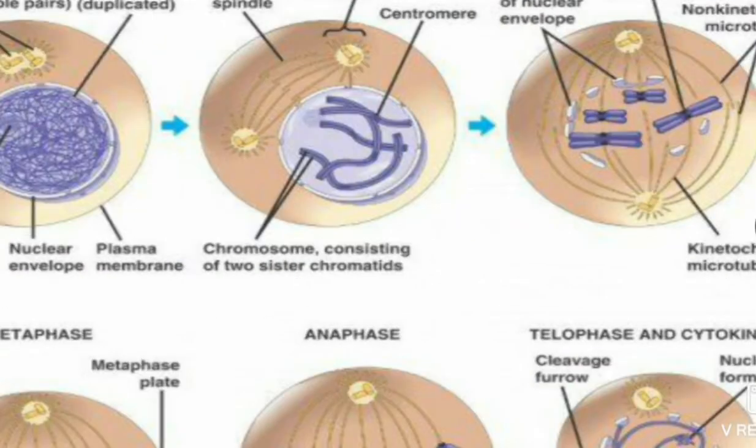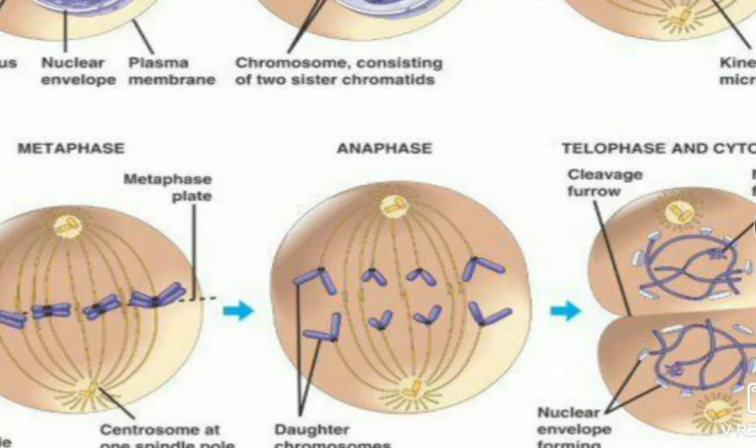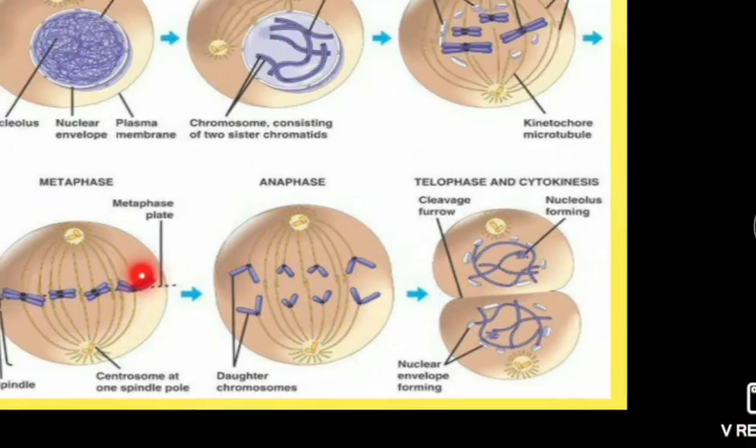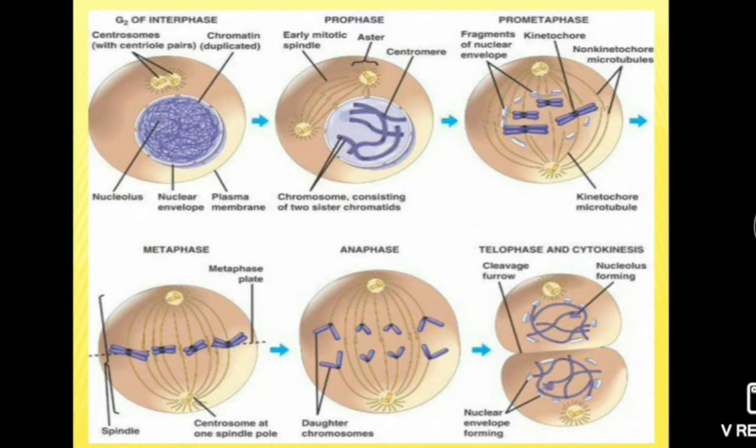See, this is the metaphase. In this phase, chromosomes are at the equator and this is also called the midway phase, and chromosomes are shortest and thickest. In prophase, chromosomes are longer, while in this phase they again condense and become shortest and thickest.